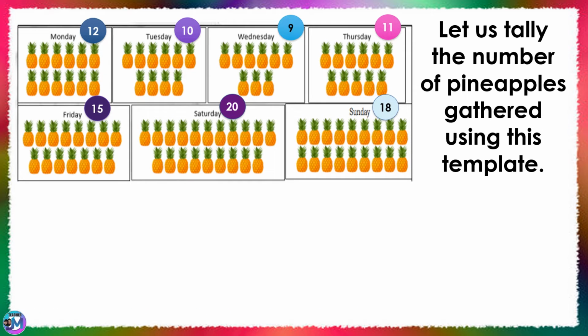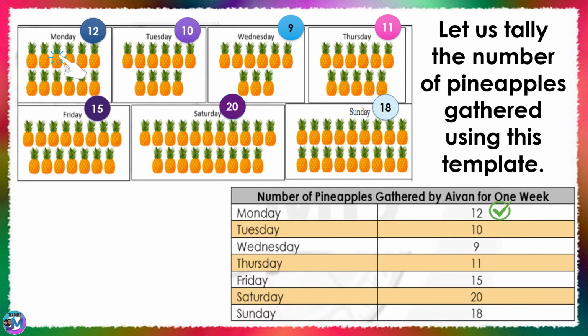Let us tally the number of pineapples gathered using this template. On Monday, Avon gathered 12 pineapples. On Tuesday, 10 pineapples. On Wednesday, 9 pineapples. On Thursday, 11 pineapples. On Friday, 15 pineapples. Then, on Saturday, 20 pineapples. Lastly, on Sunday, 18 pineapples.